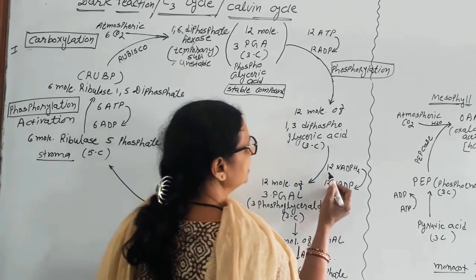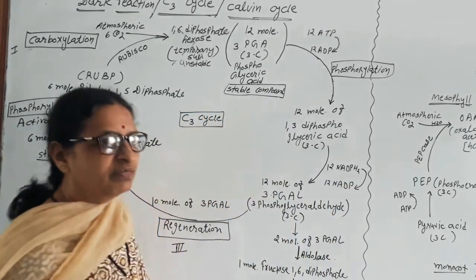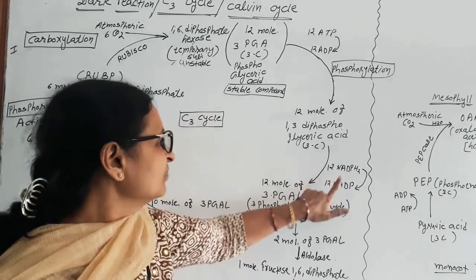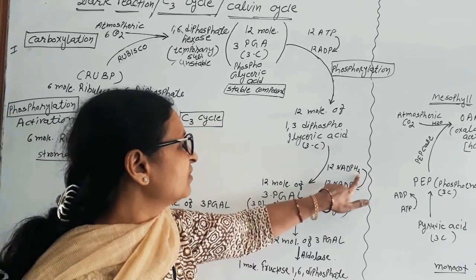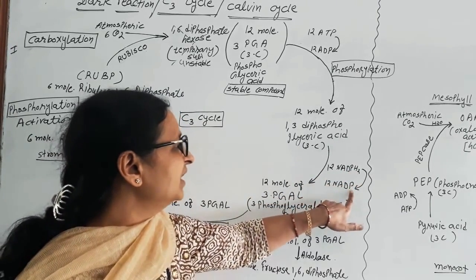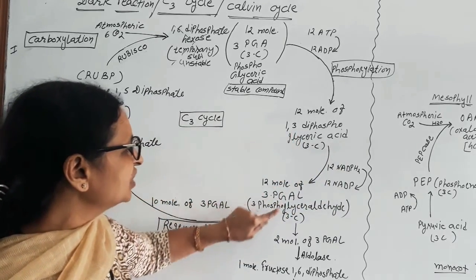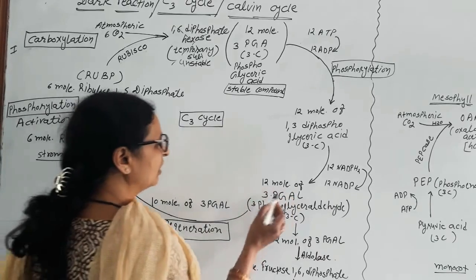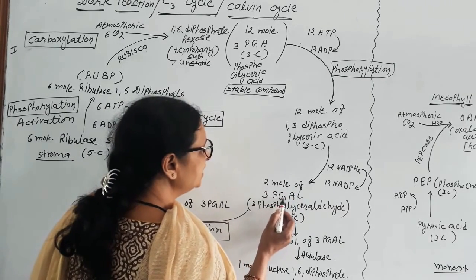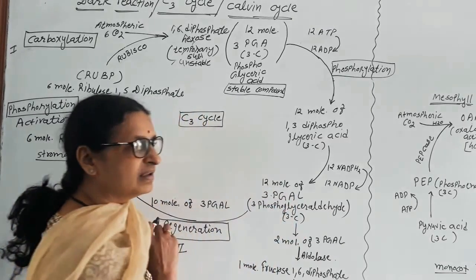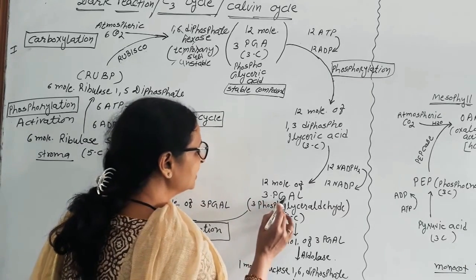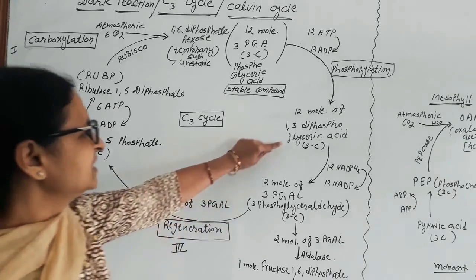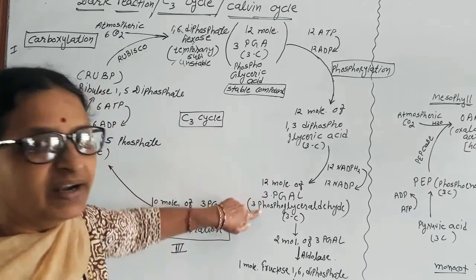By using NADPH2, which was previously developed in the light reaction, NADPH2 hydrogen is utilized, it becomes NADP and this acid turns into aldehyde. So 12 molecules of 3-PGAL, phosphoglyceraldehyde. Phosphoglyceraldehyde, glyceric acid turned into aldehyde.